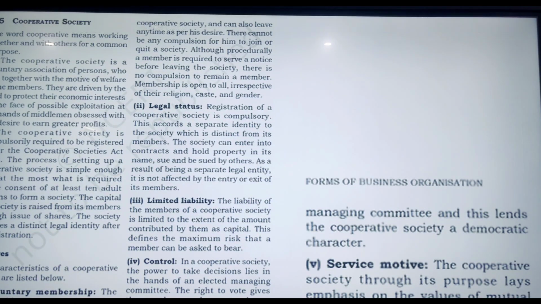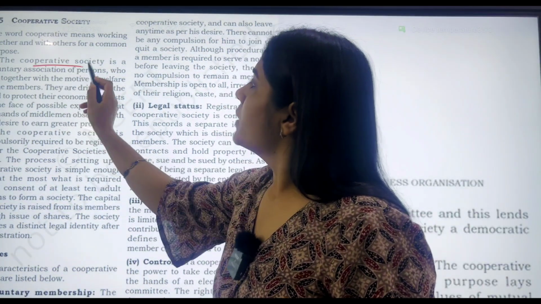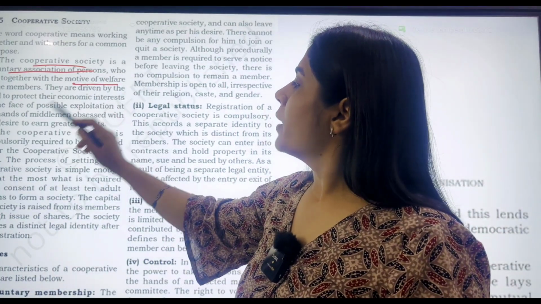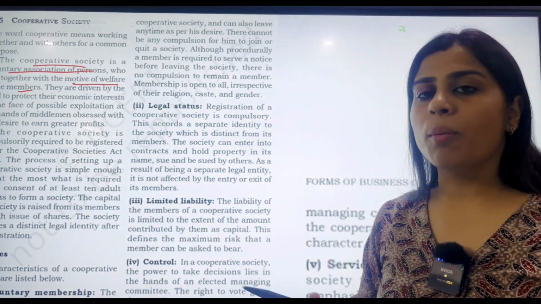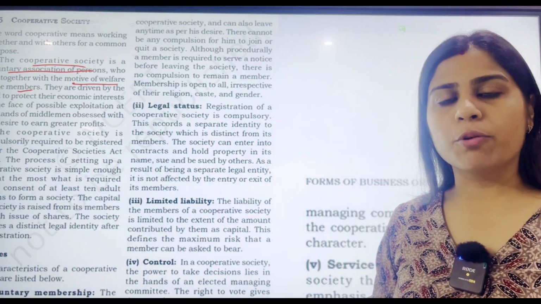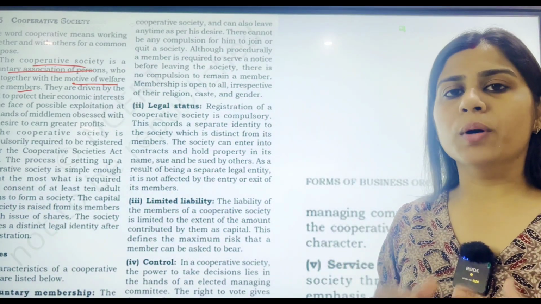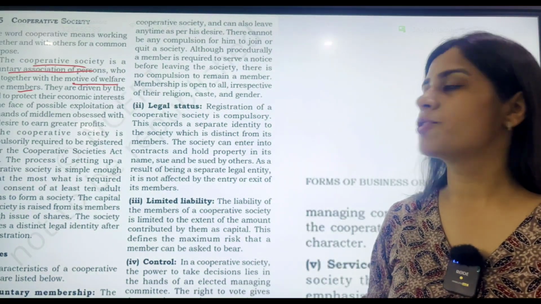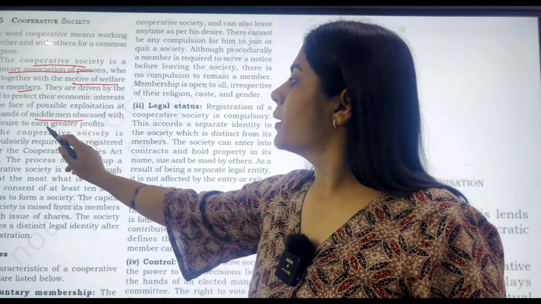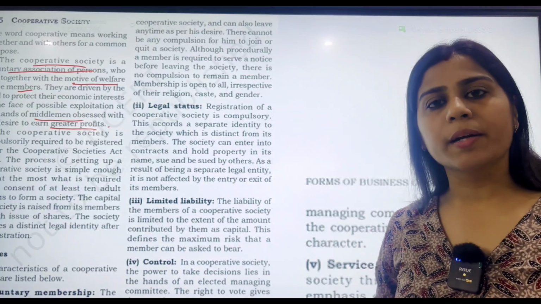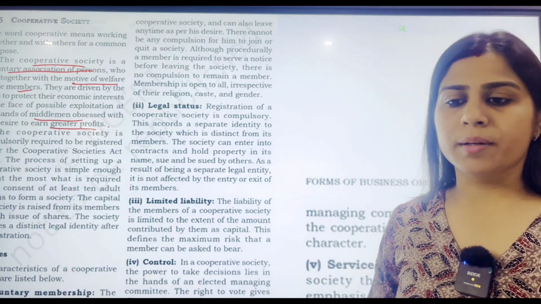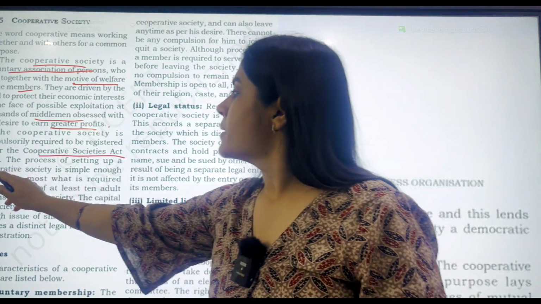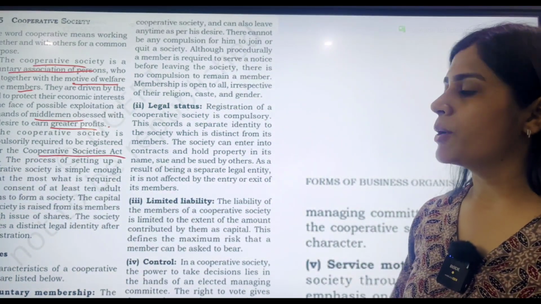So as we have discussed, students, this is a cooperative society that forms with the voluntary association of persons, and they have the motive of welfare of the members, because when they form an association, the negotiation power becomes stronger and they work as a team, and hence they can possibly stop the exploitation by the middlemen, and they can earn greater profits. Ultimately, that greater profits get distributed amongst the members.